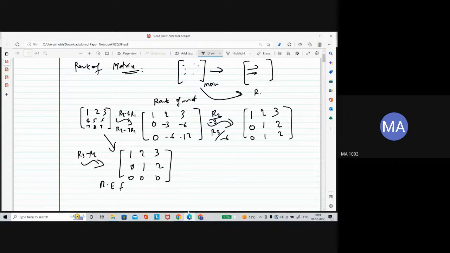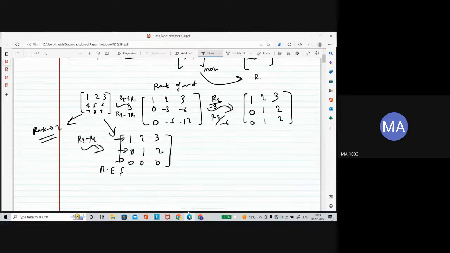Just count the number of non-zero rows. So this is the first row, this is the second row, and the third row is a zero row, and these two rows are non-zero rows. So the rank of this matrix would be, sorry, the number of non-zero rows is 2. So the rank of this matrix is 2.